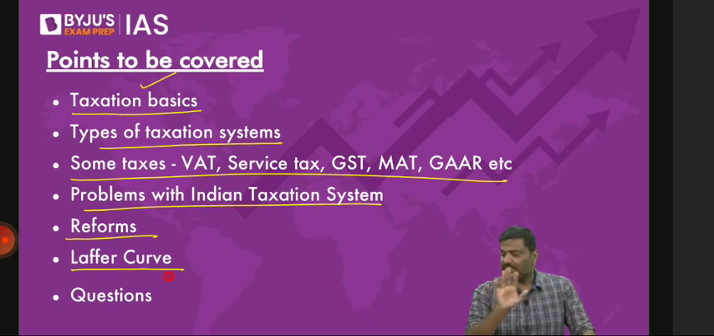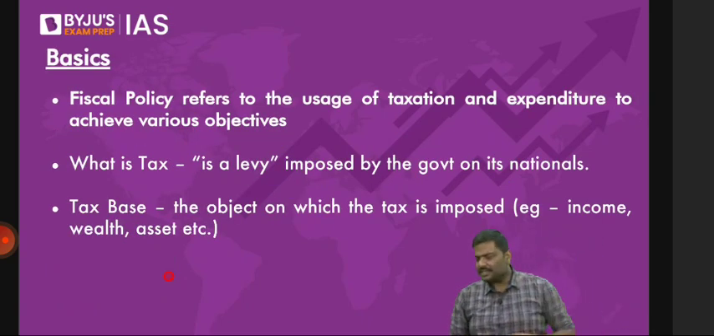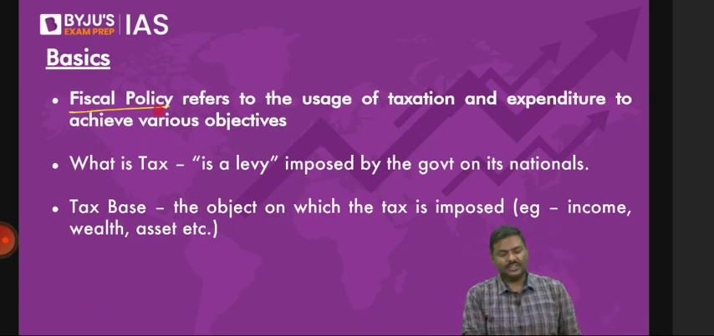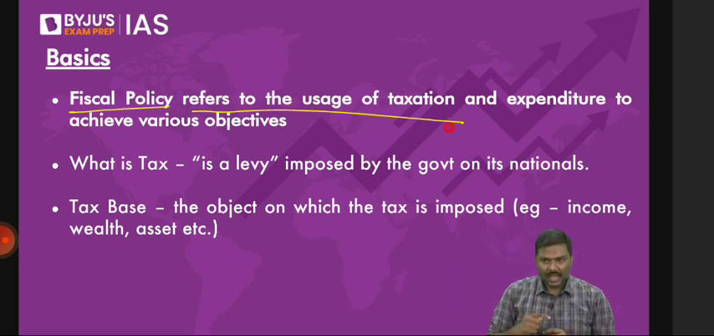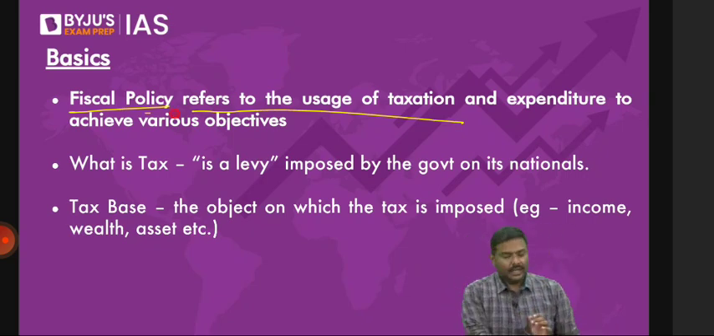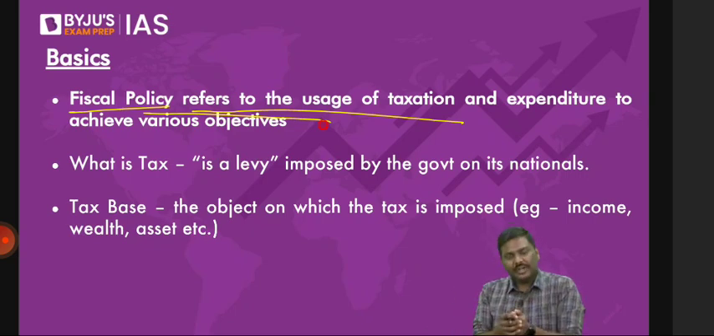Now, let me start with the basics here. What is this idea of a fiscal policy? Fiscal policy, first and foremost, refers to usage of taxation and expenditure to achieve certain objectives. I will repeat the statement here. What do you mean by fiscal policy? It is a policy, right? It's basically a measure wherein government uses taxation as well as expenditure to achieve certain objectives.